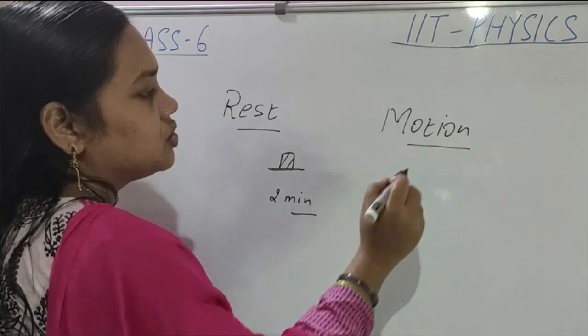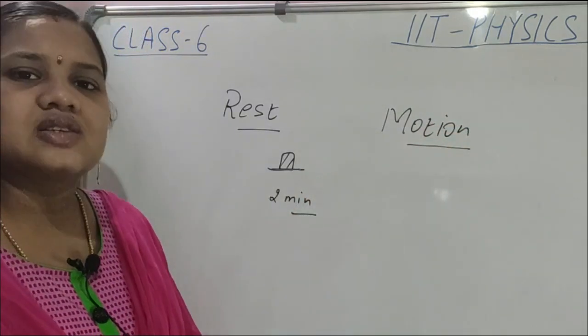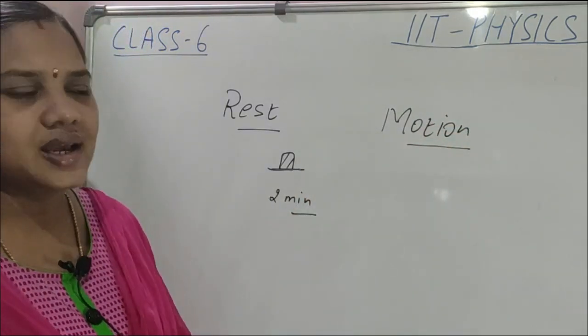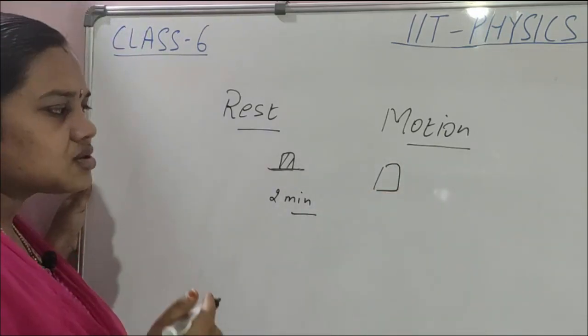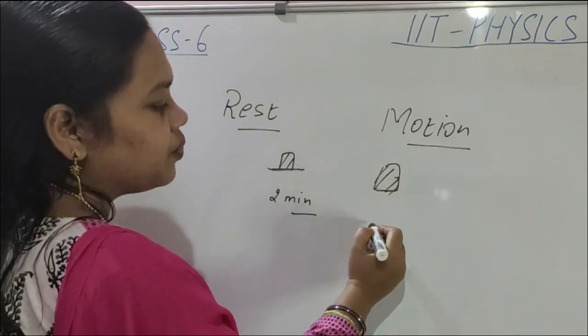Next, what we discussed: motion. Motion is what? Whenever a body is changing its position with respect to surrounding and time. Suppose a boy is cycling.